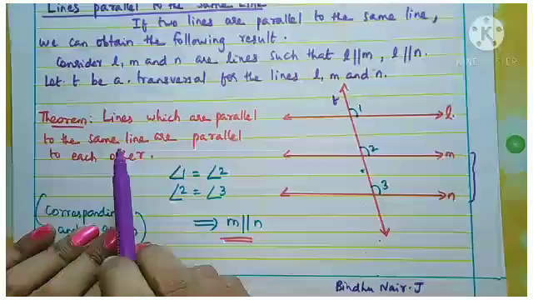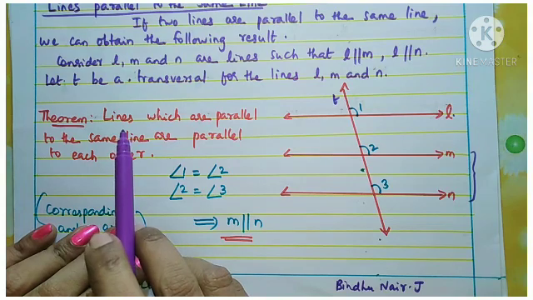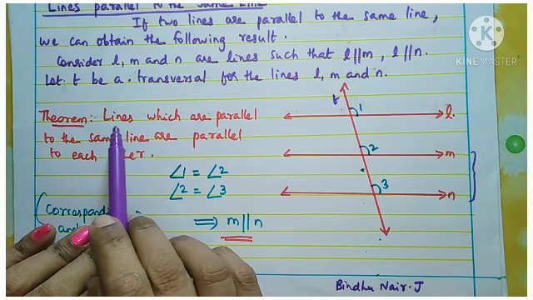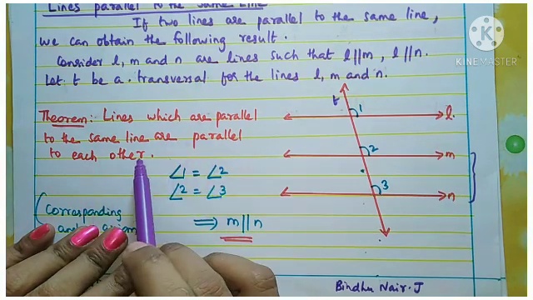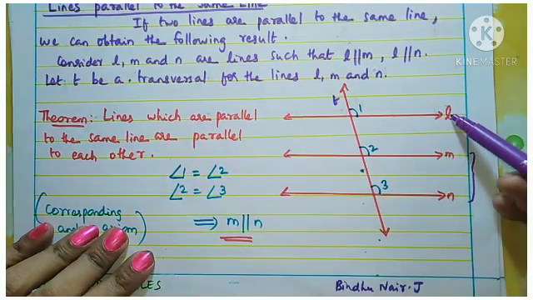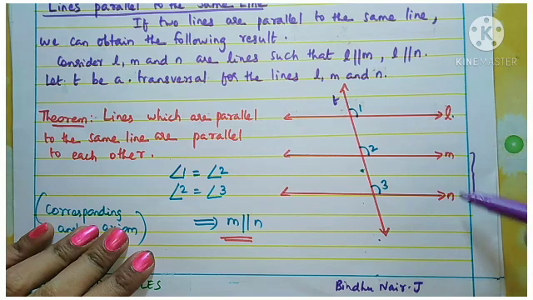This is also a proved theorem, and you want to remember the statement. Lines which are parallel to the same line are parallel to each other. That is, one same line is parallel to two different lines.